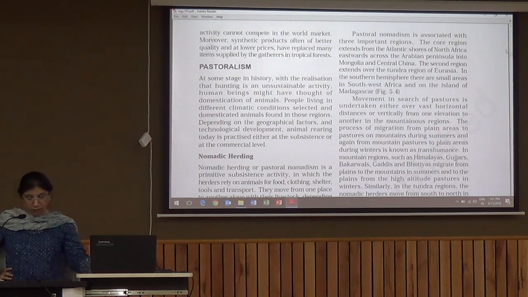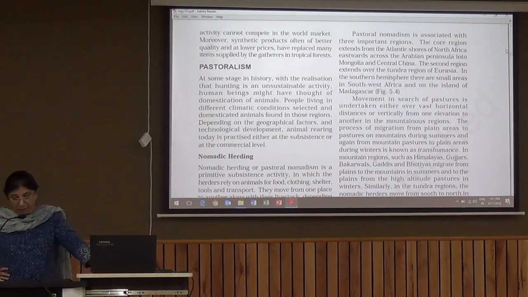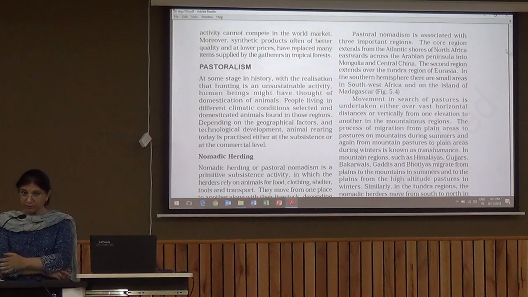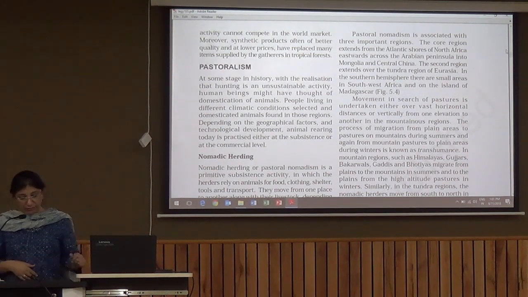So movement in search of pastures is undertaken over vast horizontal distances or vertical, from one elevation to another in the mountainous regions. According to the temperature change, seasonal change, availability of water, rainfall and the growth of grass and pastures, they move from one place to another. And the seasonal movement in mountainous areas is known as transhumance.